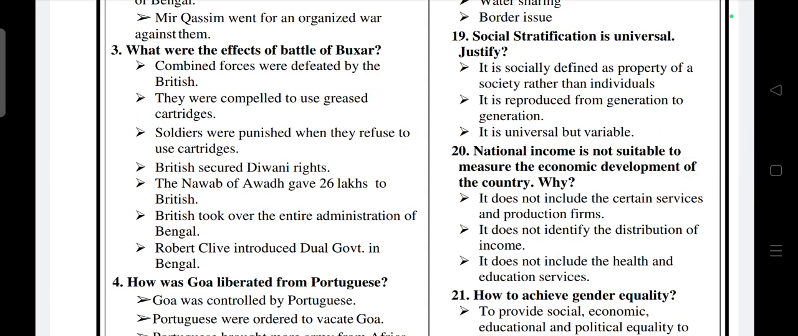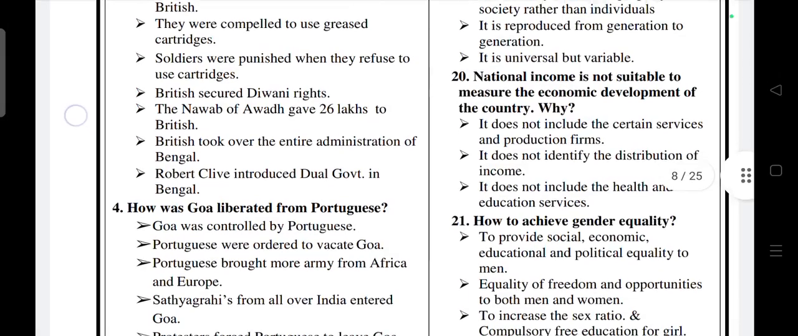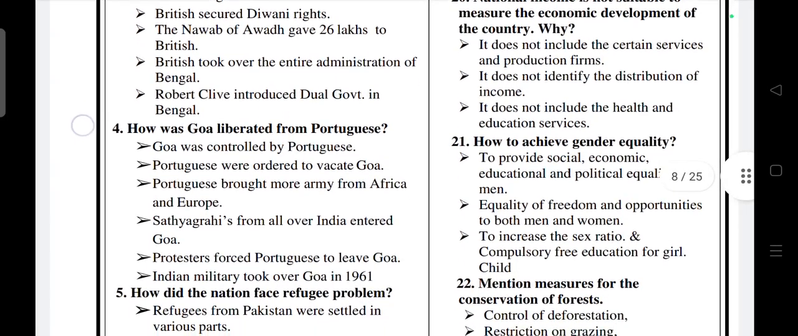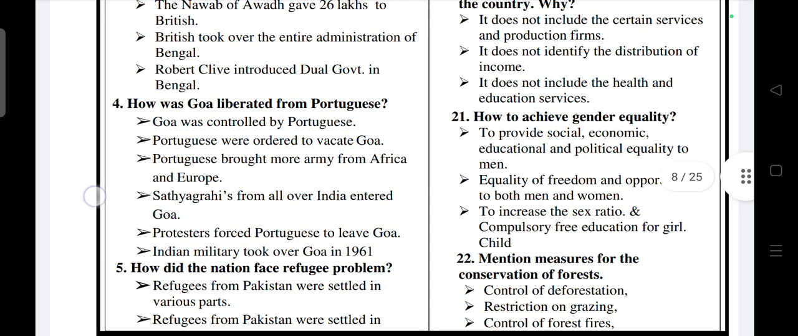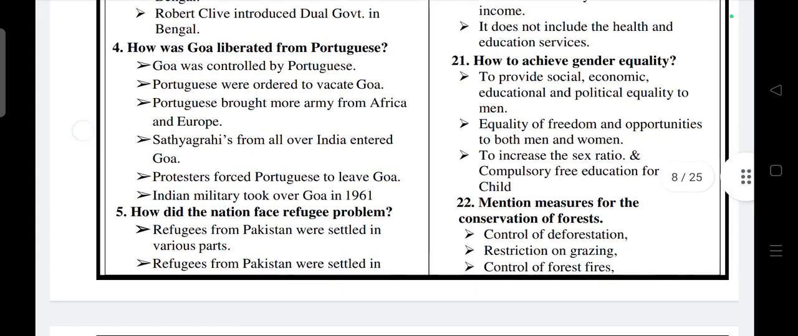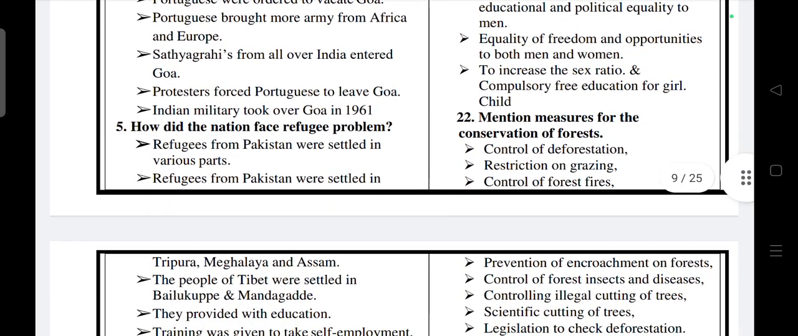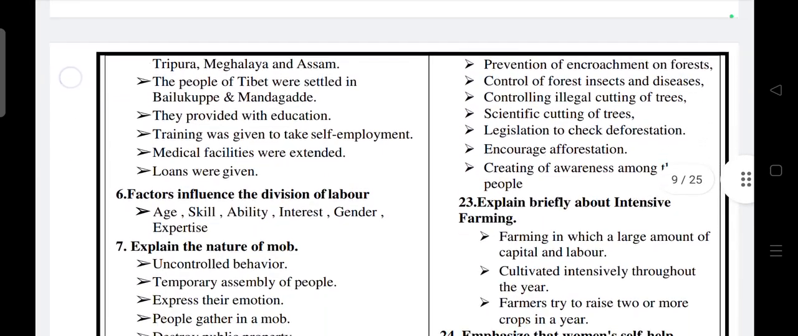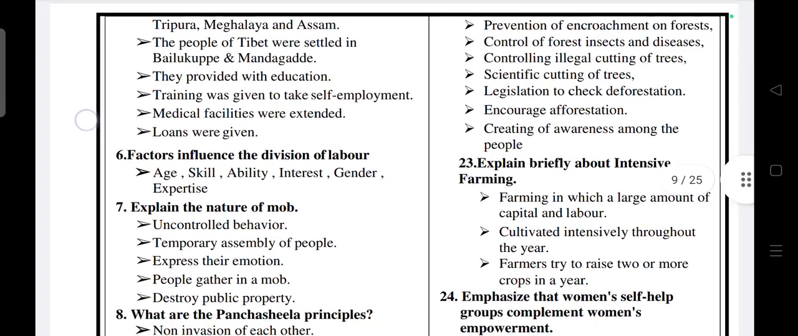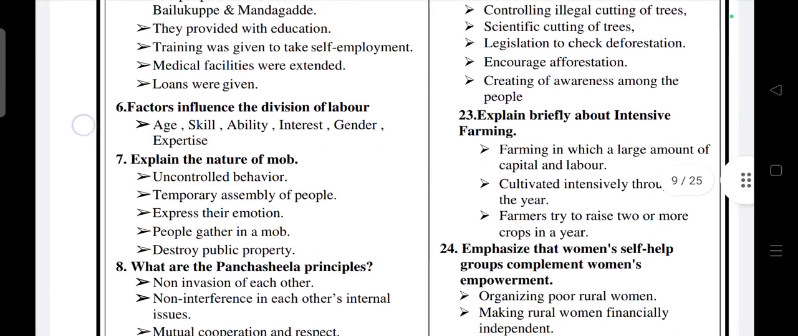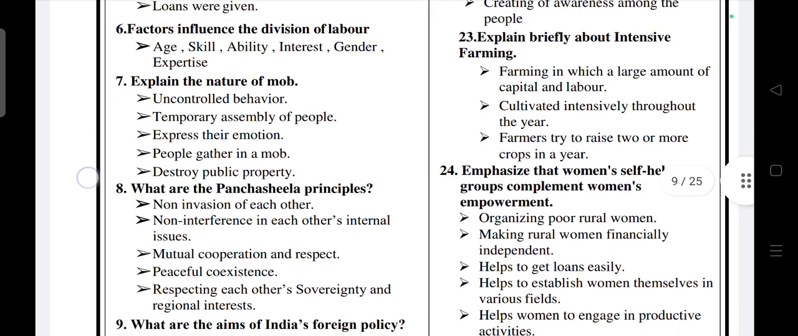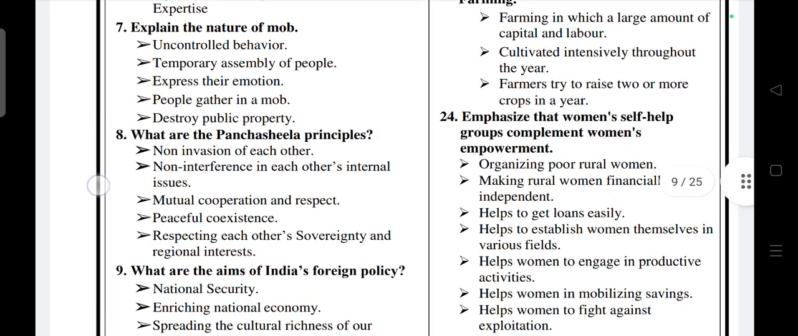What are the effects of the Battle of Buxar? How to achieve gender equality? How was Goa liberated from the Portuguese? Factors influencing the division of labor. Explain the nature of mob. Likewise, different important questions. For 2 mark questions, you have to write at least 5 to 6 points.